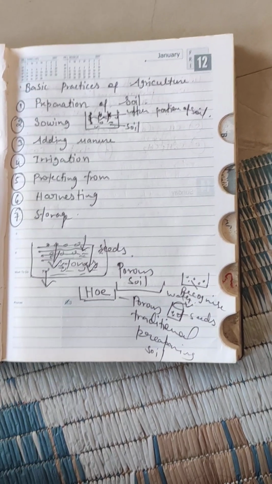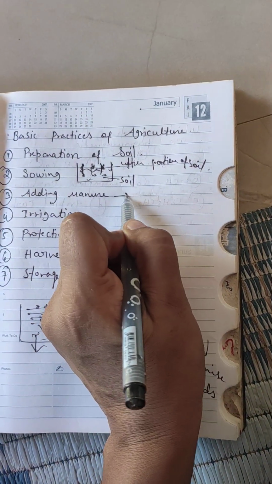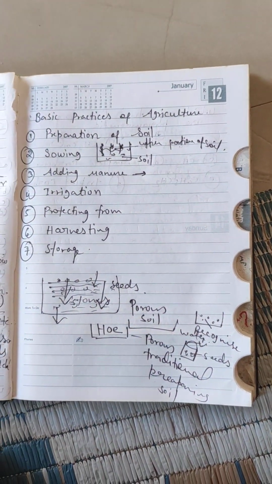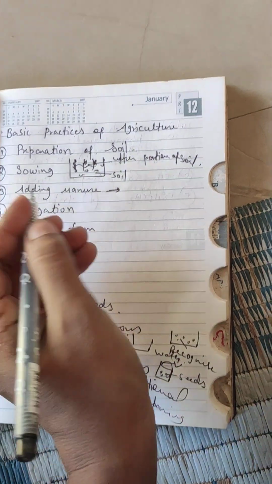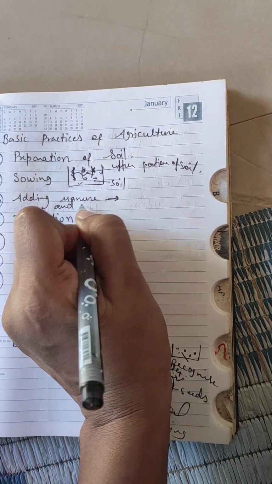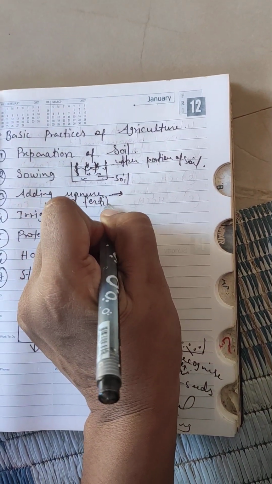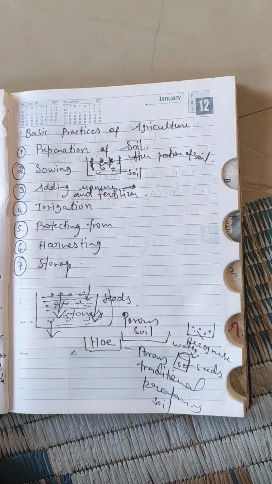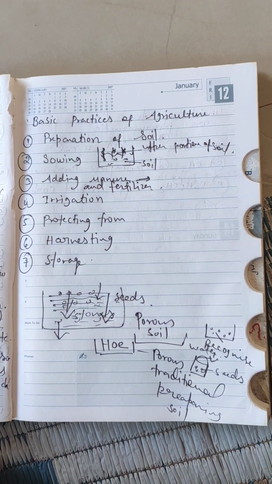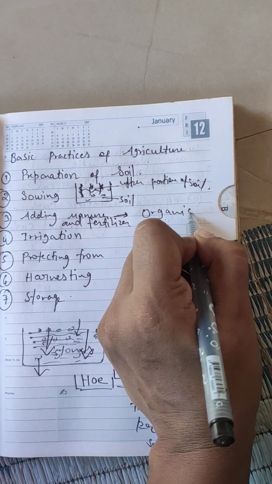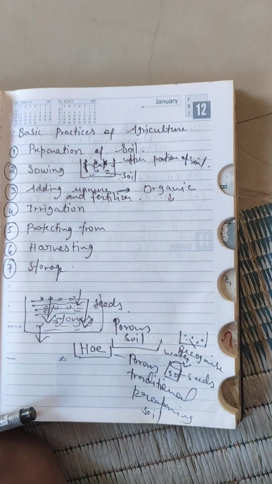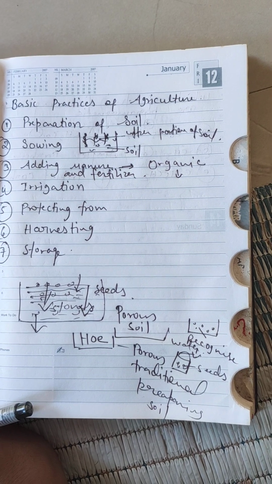Okay, and the next practice of agriculture is adding manure and fertilizer. What will happen if we add manure and fertilizer? Manure is organic, like our chai patti and vegetable and fruit peels.